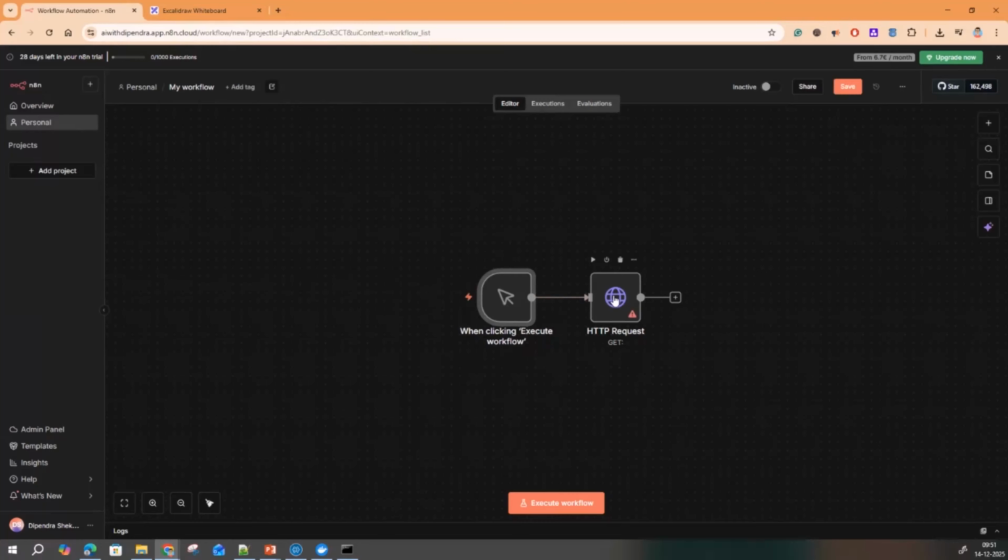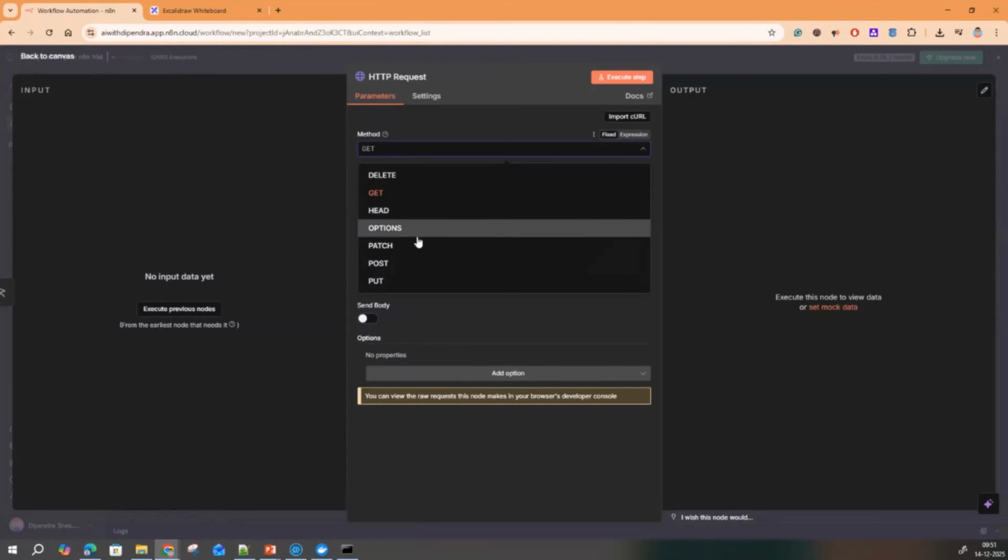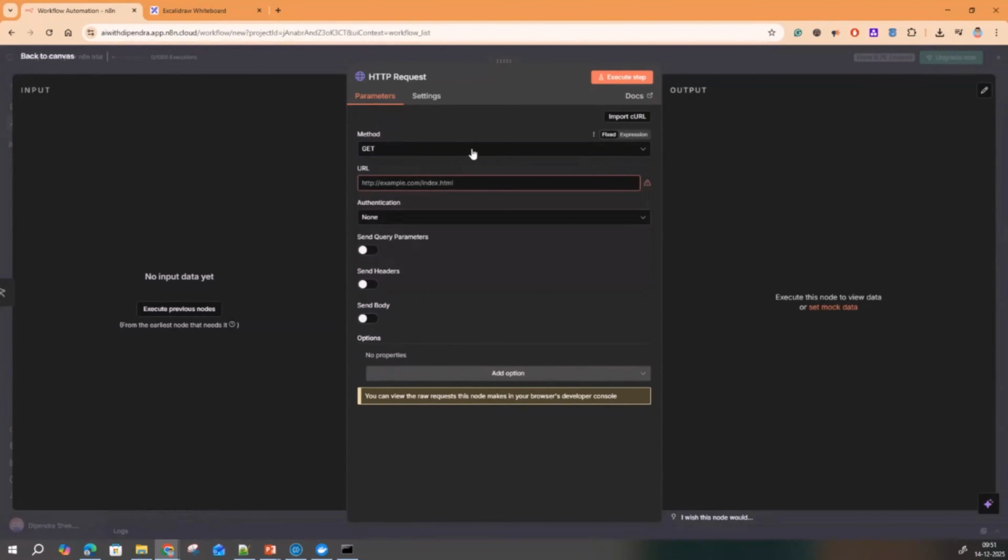Okay. So now you double click it, and it asks you the method and the URL, like whether you want to make a get request or a post request or delete, patch, various other requests. We will demonstrate using this HTTP request. So I will just hit some API URL and we'll see the results.